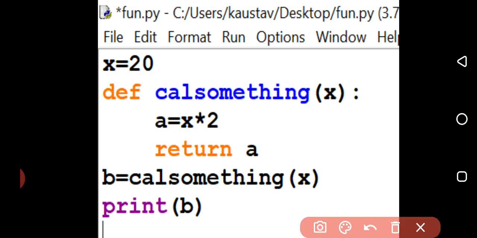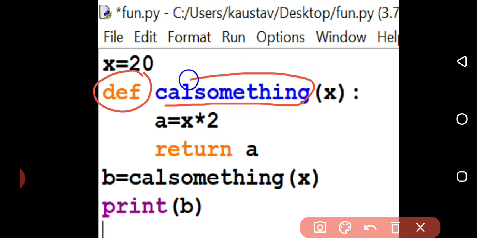After the def keyword, whatever comes next is called the function name. Each function has a name. After the name there will be two round braces, opening and closing. These are called the parentheses, and the parentheses are the symbol of the function.